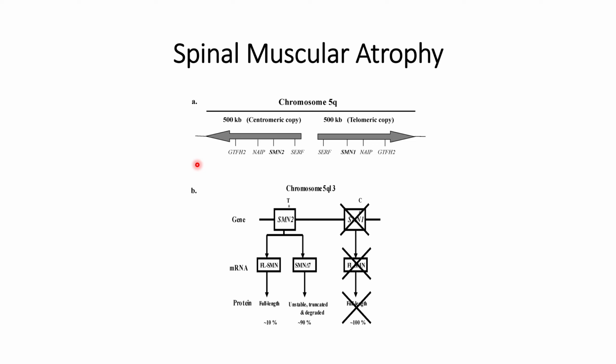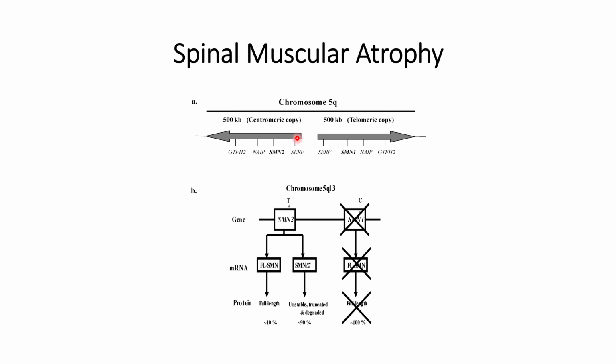The data shows that people who have spinal muscular atrophy contain two or more copies of the SMN2 gene. The more copies of SMN2 that are present, the more possibility that they will be able to compensate for some part of SMN1.